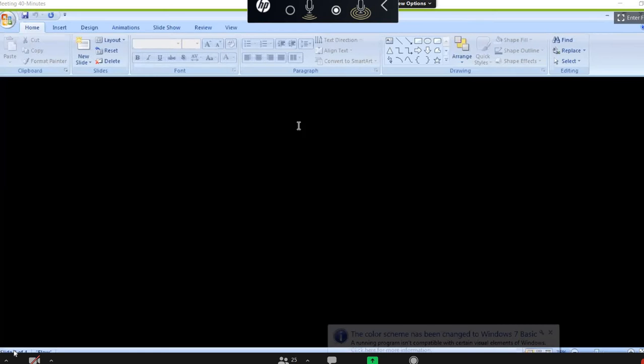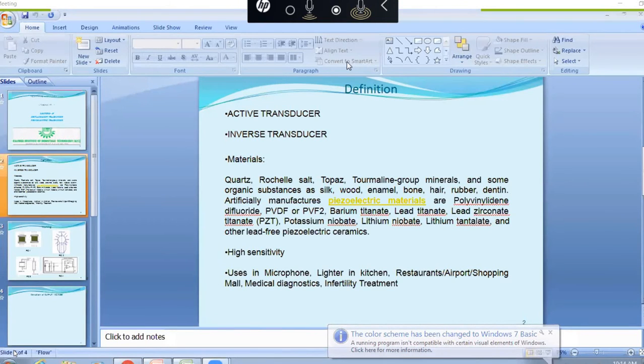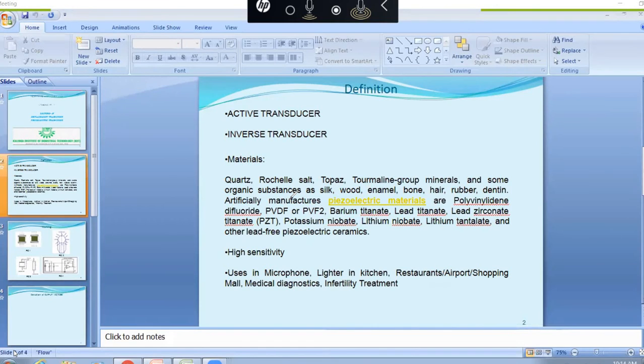The artificial, that is the synthetic group, includes ammonium diphosphate, beryllium, potassium nitrate, and lithium nitrate. So these are the materials that fall under the category of the artificial, meaning synthetic, group.